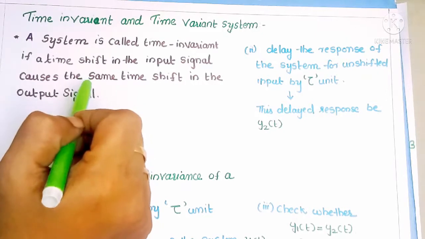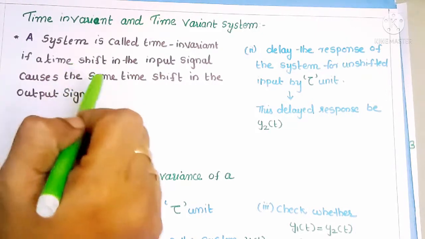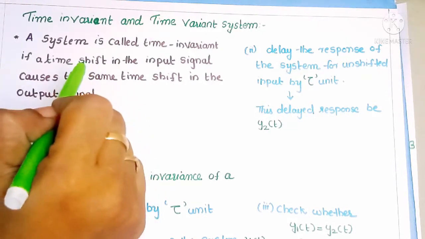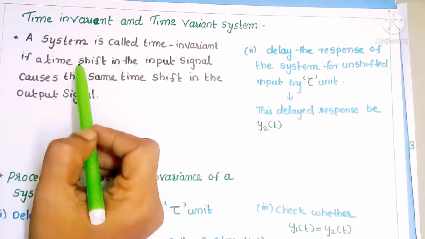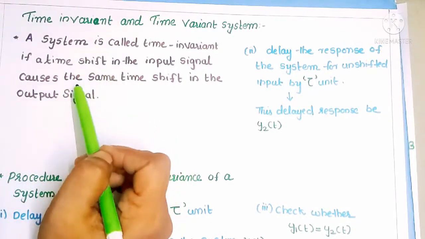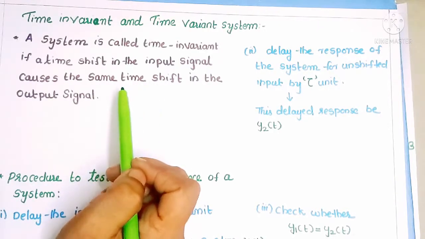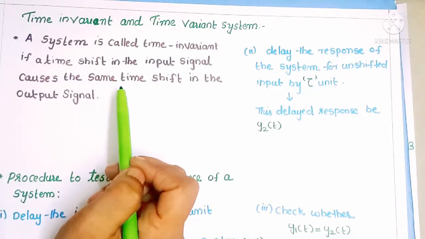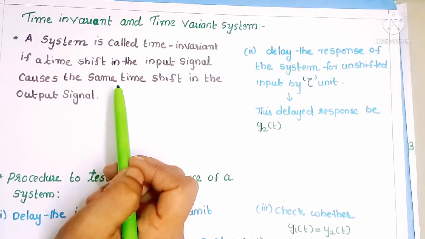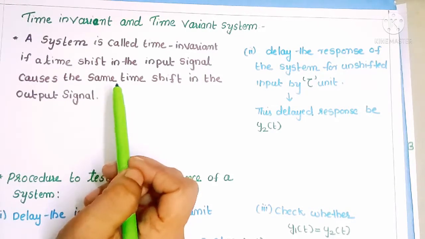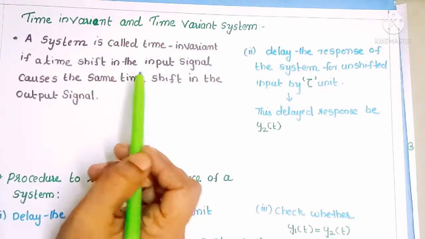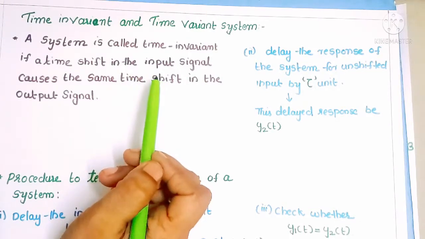A time shifted input causes the same time shift in the output signal, then we can call that system a time invariant system. That means we can see the same time shift in the input and output signal.